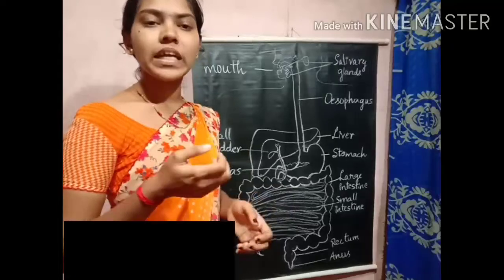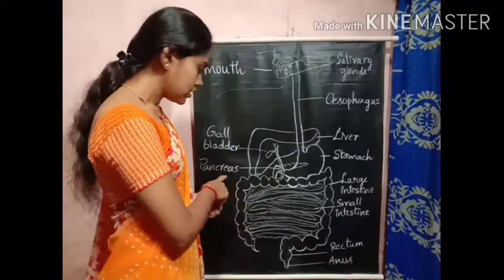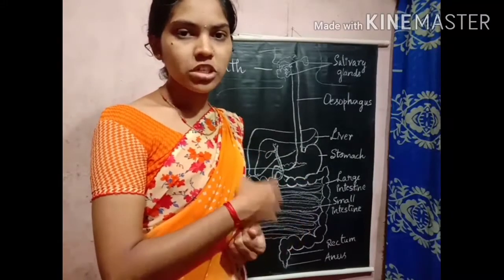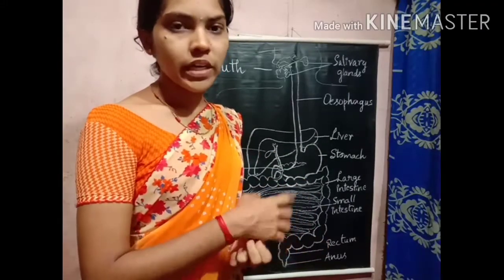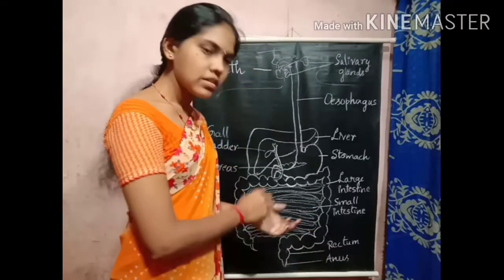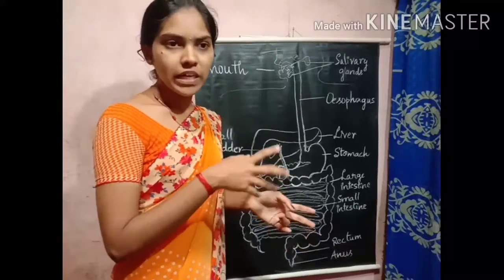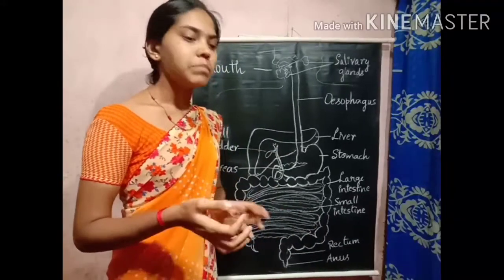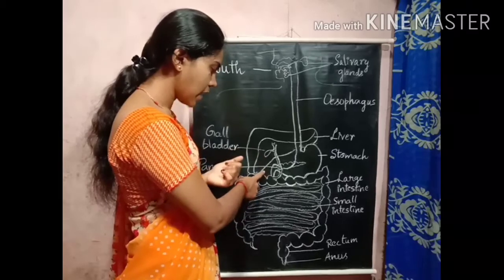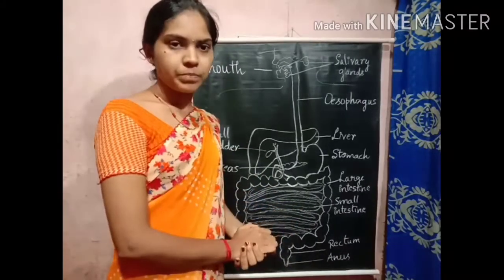The food we eat contains a large amount of starch. The pancreatic juice will convert this starch into simple sugars and protein into simpler substances. So all the fats, proteins and starch, all this complex material, will be converted into simpler substances by the bile juice, pancreatic juice and digestive juices in the small intestine.